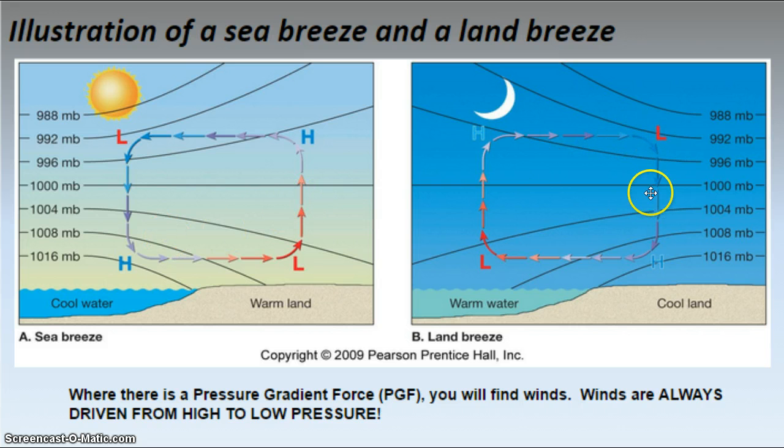During the nighttime, this switches. Notice my pressure gradient force is going to be, I have my 1,012 millibars over land, and I have 1,006 millibars over water. High to low, this is going to be my land breeze. Notice the direction is from land to the water. I have a convection cell generated that's actually switching directions. Now what's interesting, you can actually get a certain point in time where there is no pressure gradient force, where they are balanced, and it would actually be calm for a little while. That was implying that if there's no pressure gradient force, there is no wind.